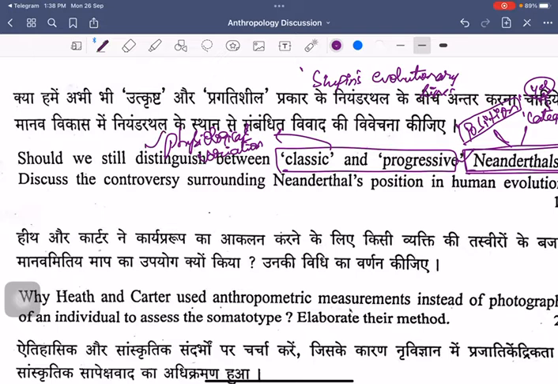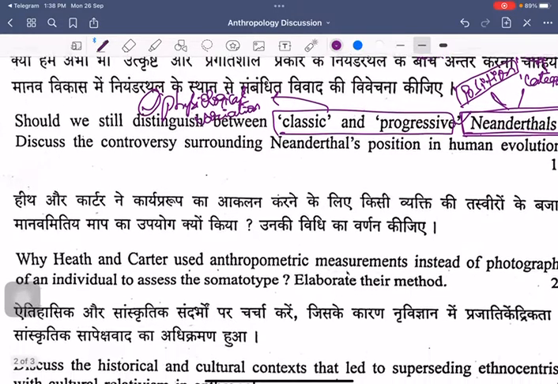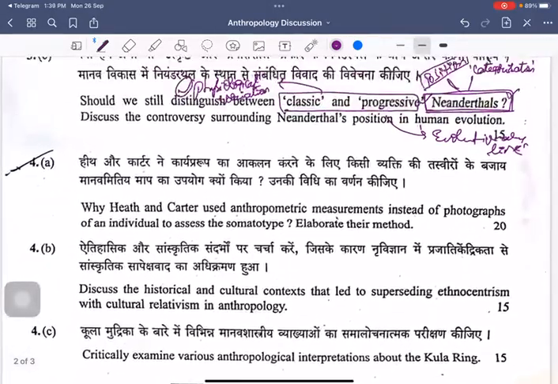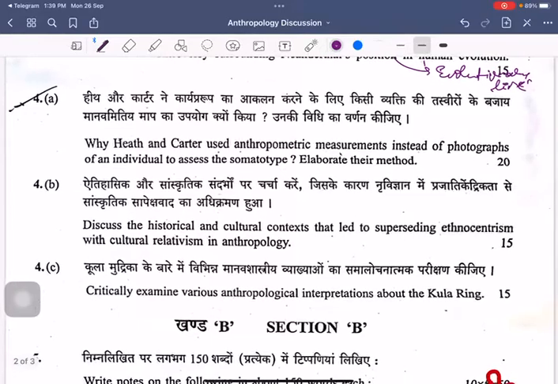And if at all we have to talk about non-distinguishing with respect to the classical and progressive Neanderthals, we have to say that there is so much variation that is existing, because among these two, either among the classical or among the progressive, only one resulted in moving up the evolutionary line. So one understanding is it doesn't become a substance of the classification, it doesn't become a substance of debate. That aspect can be brought in here, right?